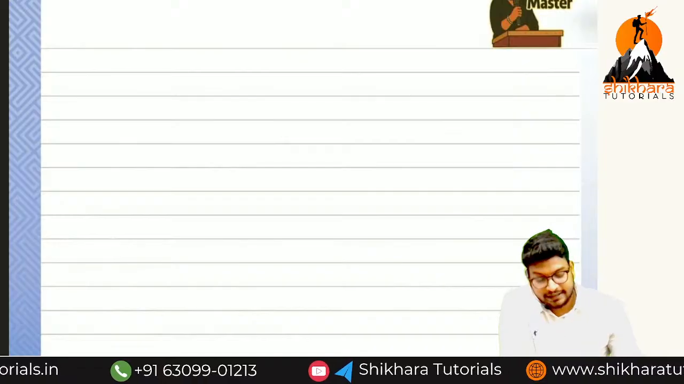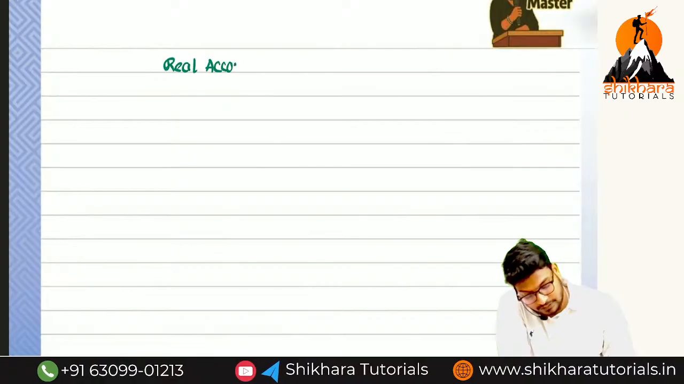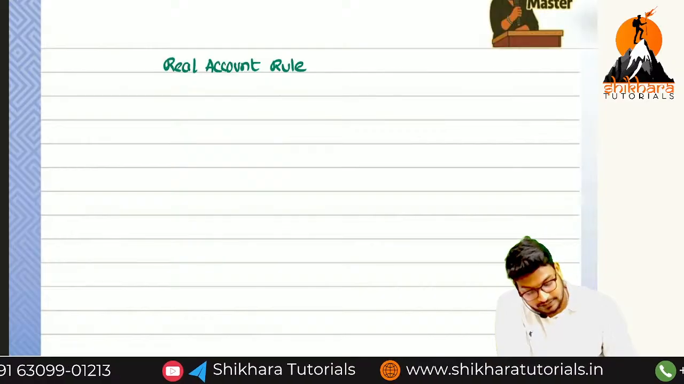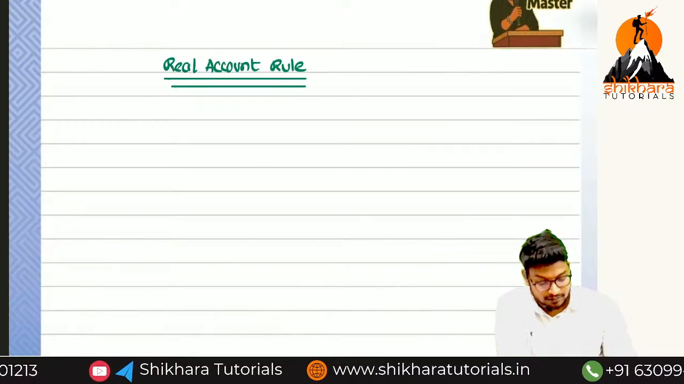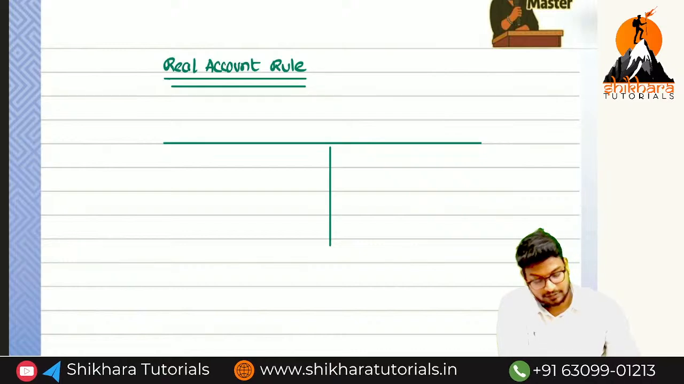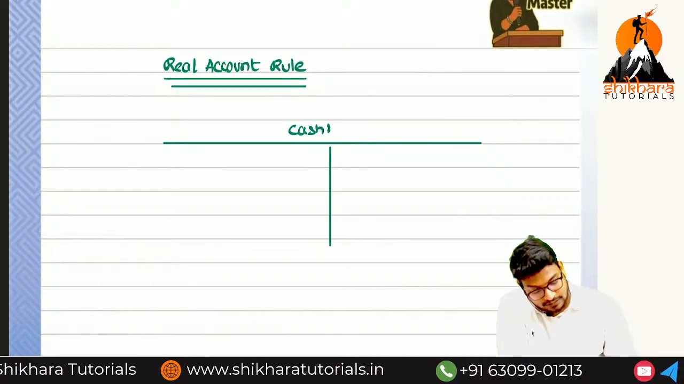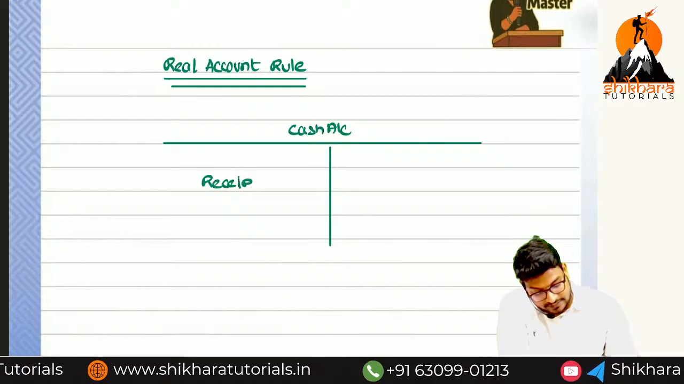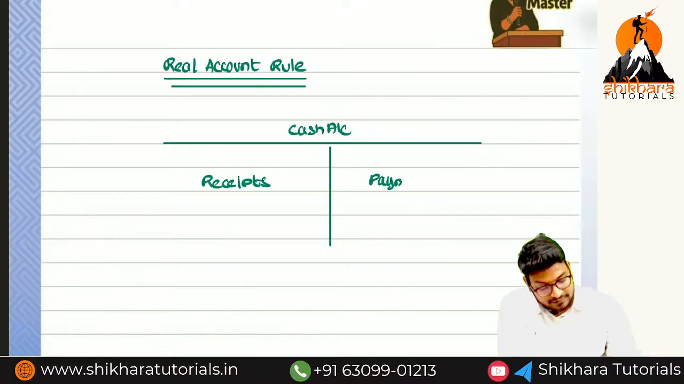Okay, now what is the real account rule? We can go, only 5 minutes. What is the real account rule? Debit what comes in, credit what goes out. Yes or no? The same rule we are going to use in which book? Cash book also. Okay? So nothing but in the cash book, what comes in we write as receipts. On the debit side we are going to write the receipts, and on the credit side we are going to write the payments.